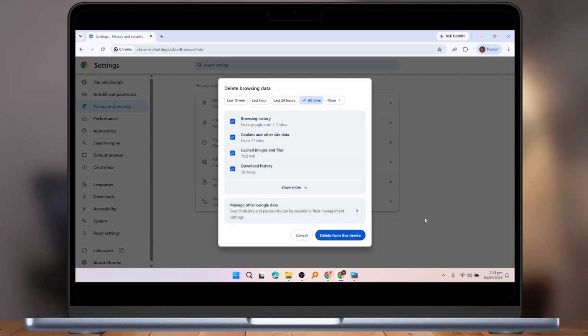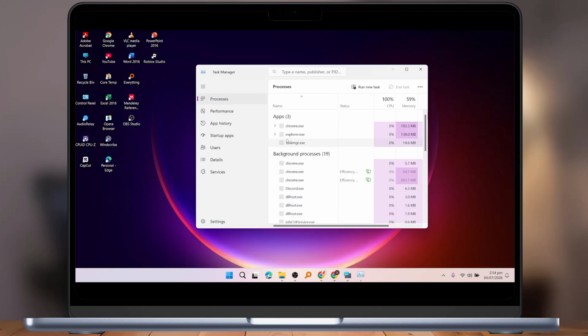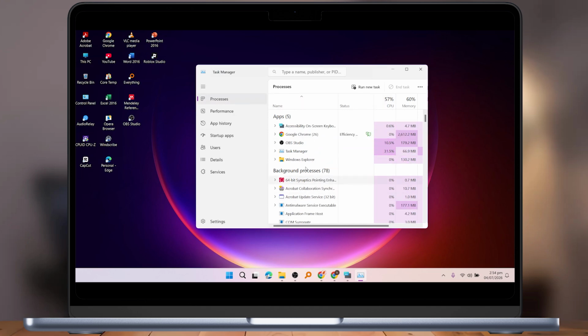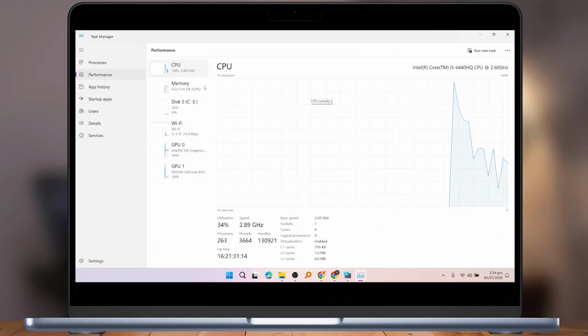Now go back to the desktop and right-click on the taskbar. Here, click on Task Manager. Then check the Processes tab and close any unnecessary applications that may be consuming large amounts of memory, CPU, or network resources. Next, click on the Performance tab and review your system resources to make sure everything is running normally. After that, close Task Manager and reopen Google Chrome.